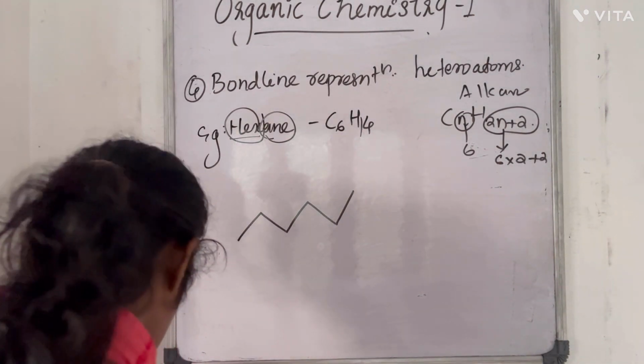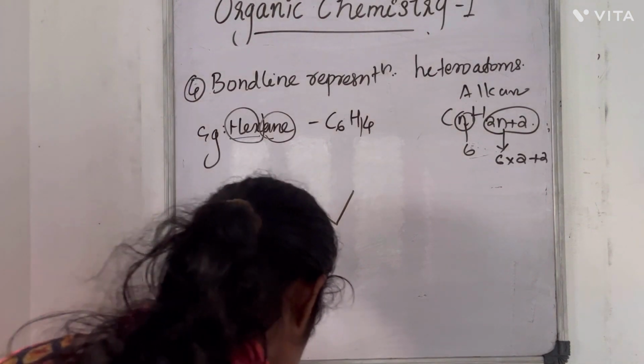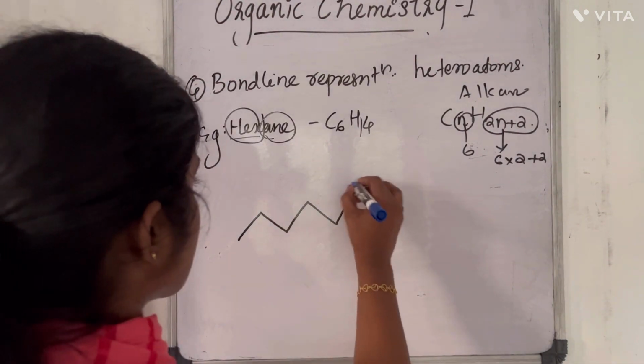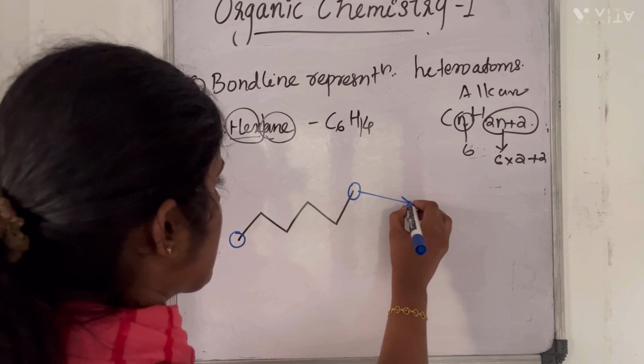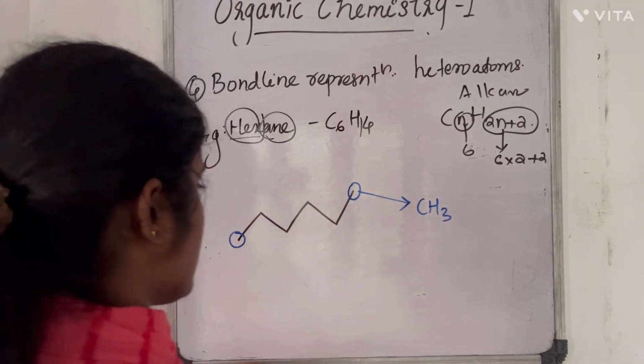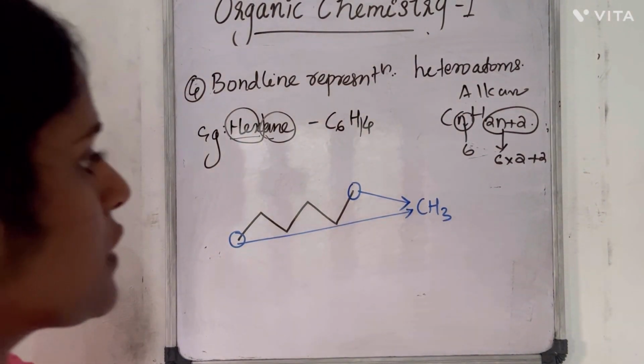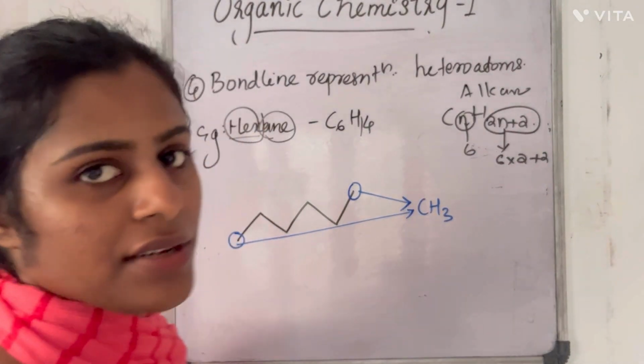And in the case of this bond line representation, we have to understand something more. These terminals represent CH3 if not specified with any other atoms.